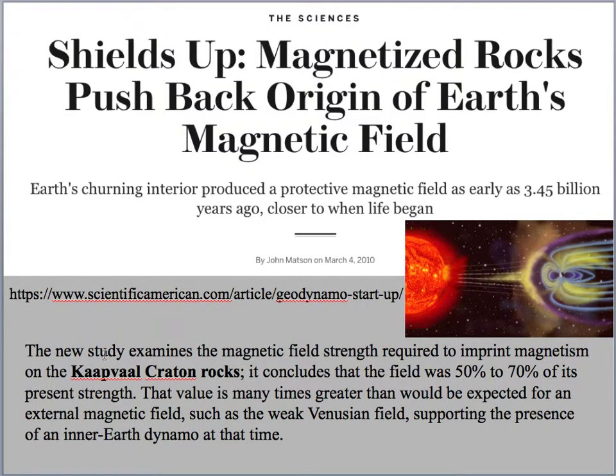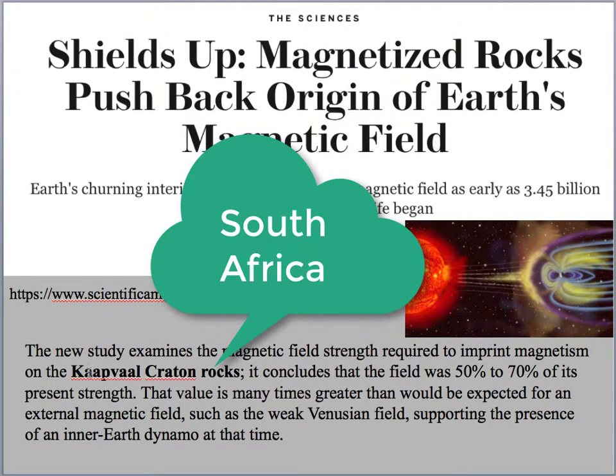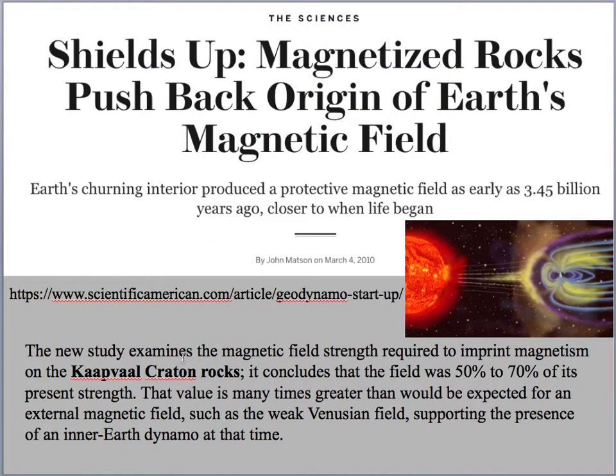and deflect them around the Earth. This new study finds, from rocks in the Craton, and these are some of the oldest rocks on Earth, about 3.5 billion years old, about 3 billion years old, really one of the first continental landmasses that started developing, and it concludes that this magnetic field was 50 to 70% of what it is today. But they find that that's actually strong enough to deflect that solar wind and protect that life that was developing.